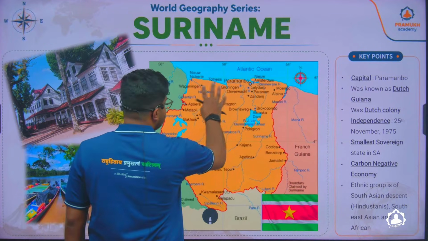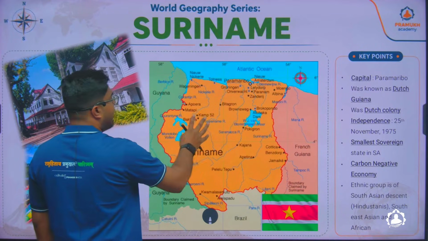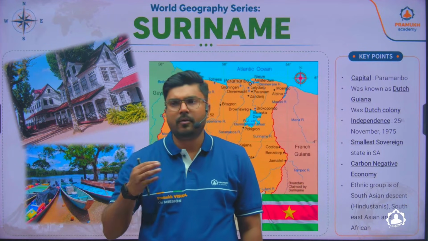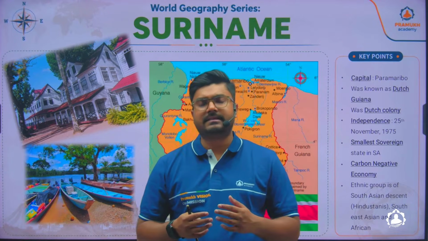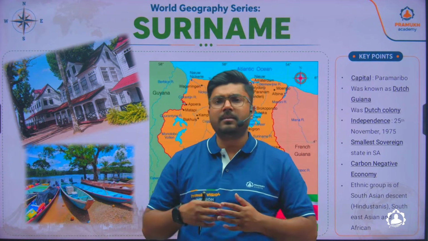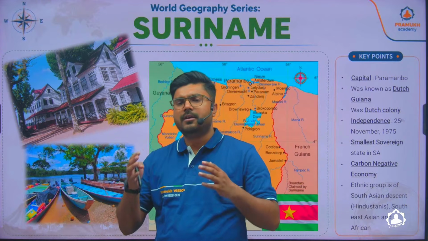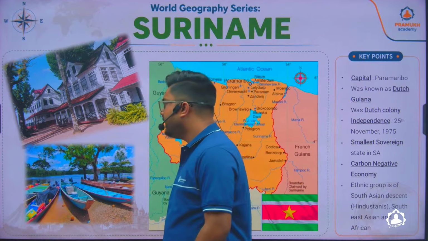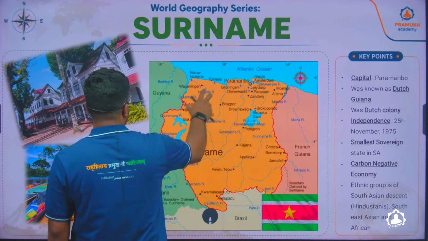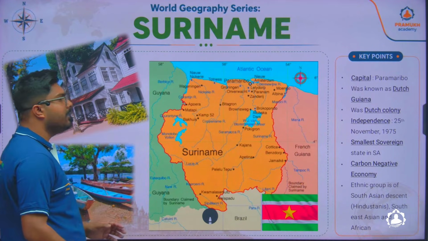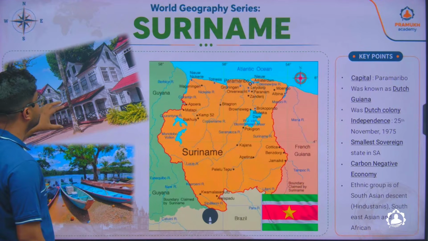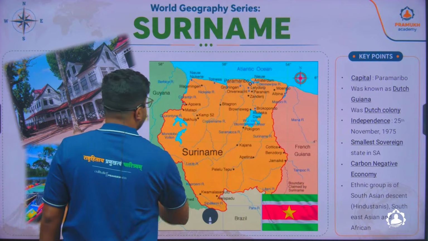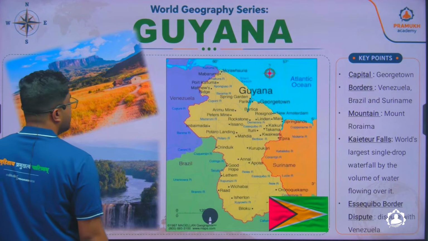And in this region, most of the dwellers are basically from India, Southeast Asia, or Africa, because they were all slaves brought by the Dutch, the French, and the British for plantation purposes in Cuba, the Caribbean islands, and some of them were also brought to this particular region. So even today you will find house architectures like those of Europe. Okay, the next country after Suriname is Guyana.